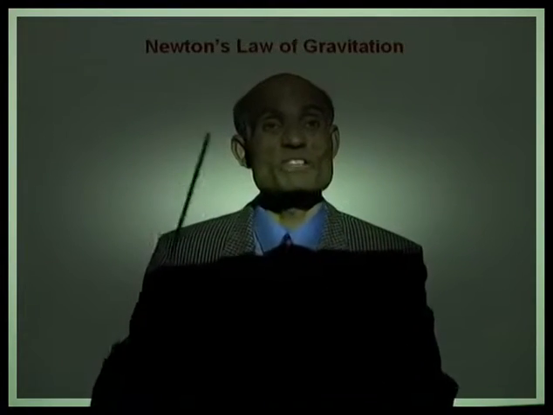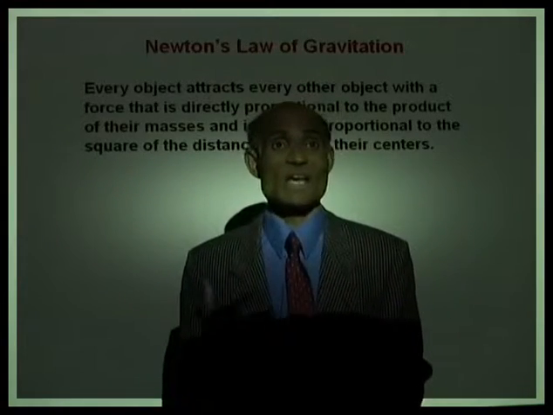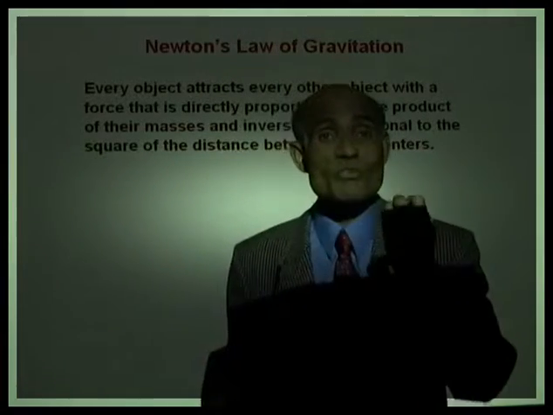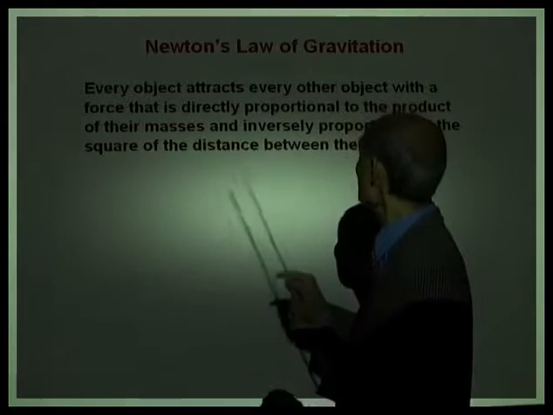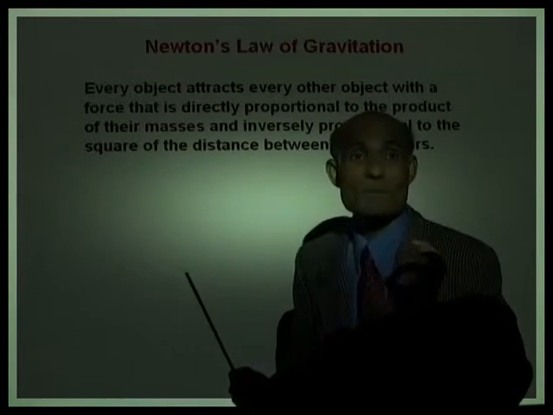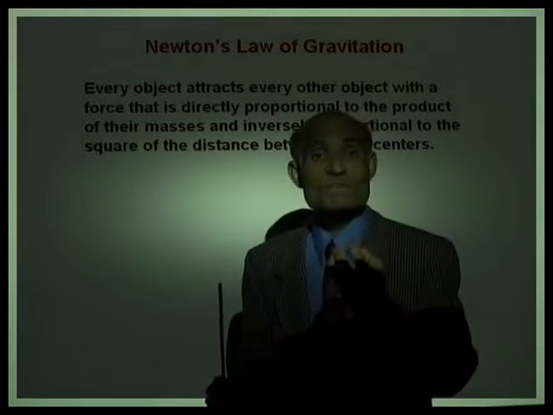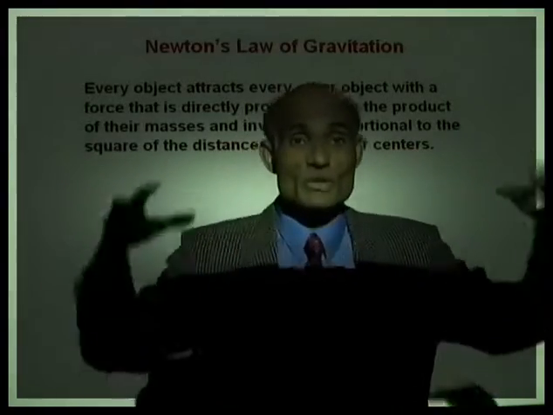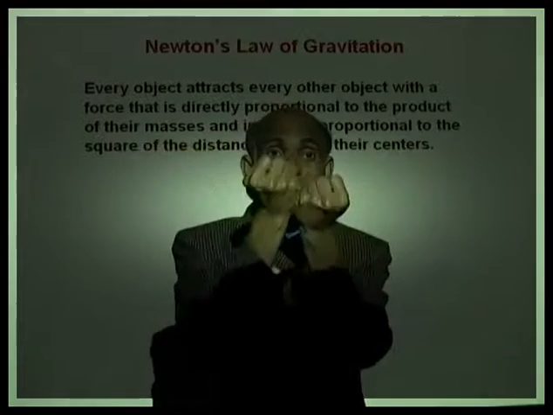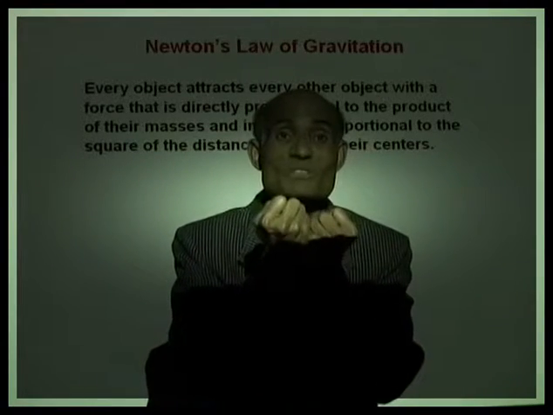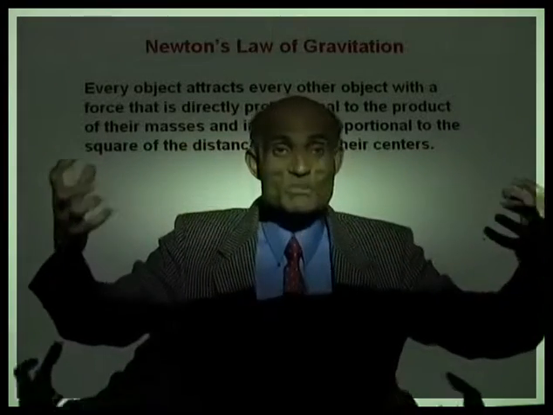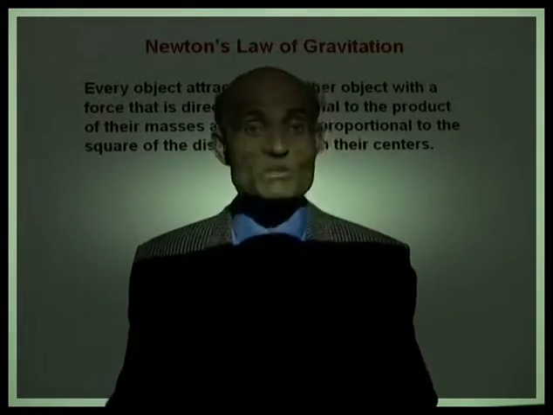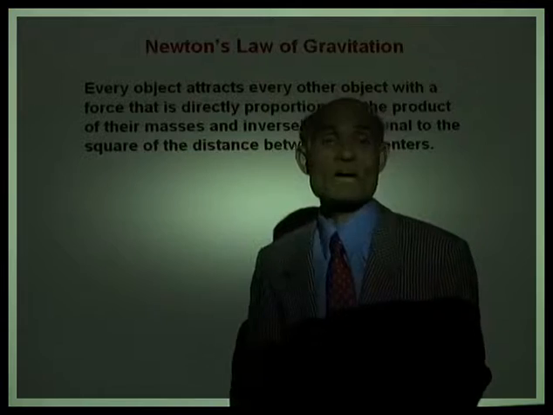Newton came up with this fantastic law which says every object attracts every other object with a force that is directly proportional to the product of their masses and inversely proportional to the distance between their centers. The greater the masses, the greater will be the attraction between the two objects. The greater the distance between the objects, the lesser will be that force. Can you represent this as a mathematical statement?